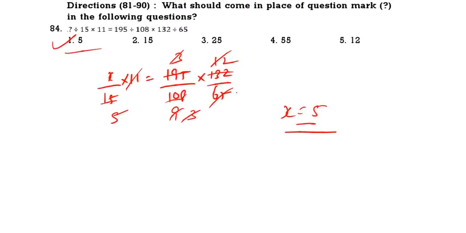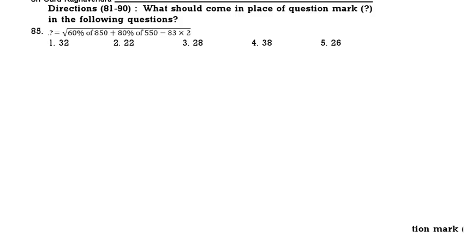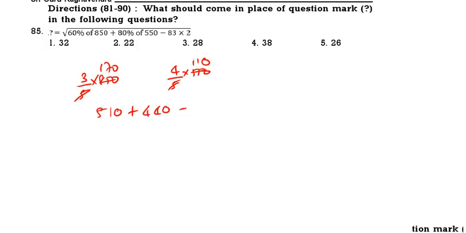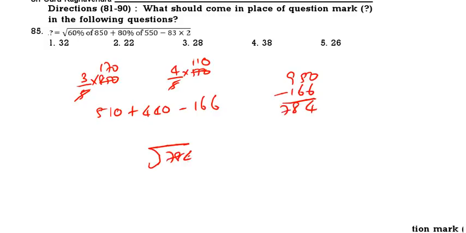See the next question. 85. 60% of 850. 60% means 3 by 5. 3 by 5 of 850 means 510 plus 80%, 4 by 5 of 550. That means 440 minus 83 into 2, 166. This is 950 minus 166, 784. So what is the root value for 784? 28. 3 is the correct answer. See the next one.